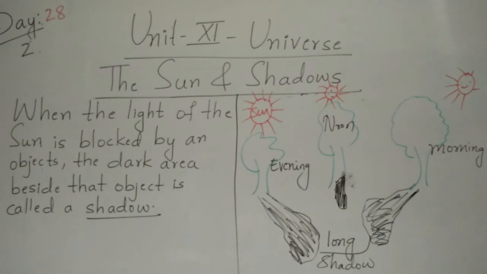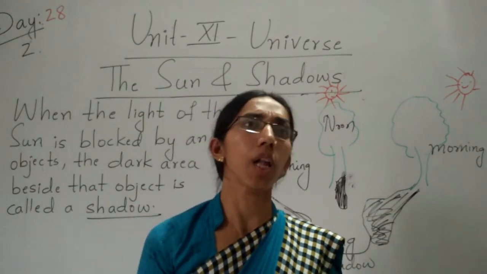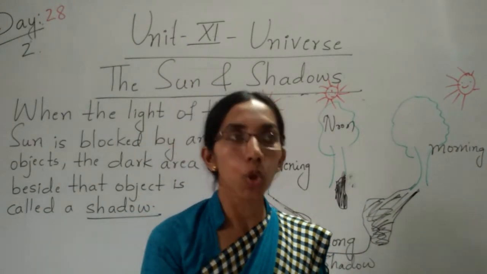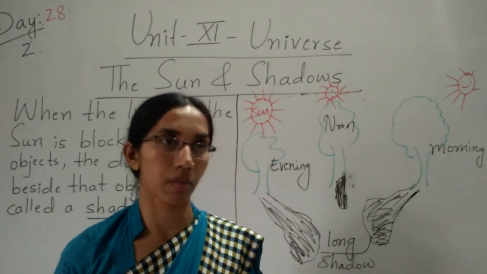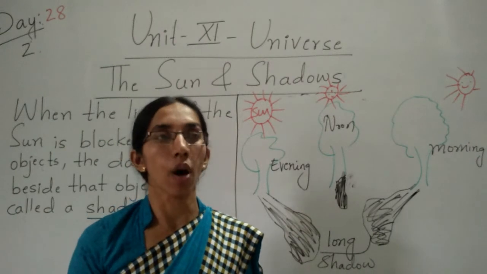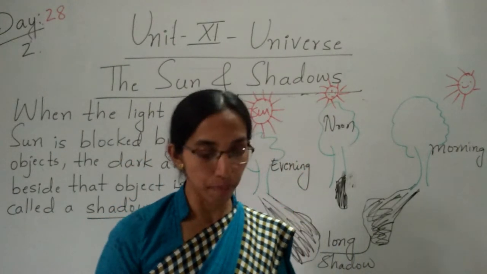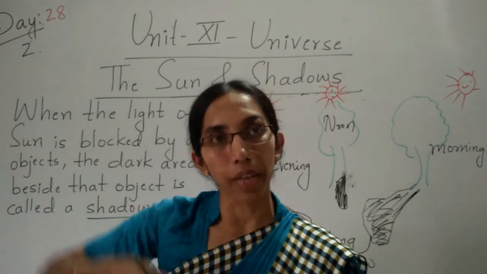So, what is that activity, children? Take any dark room, take your bedroom only, switch off all the lights, close the windows, put the curtains, the door also, everything should be closed. Then take one torch and keep toys, whatever playing things you have, in front of that torch light.